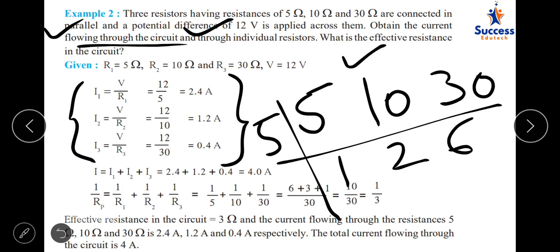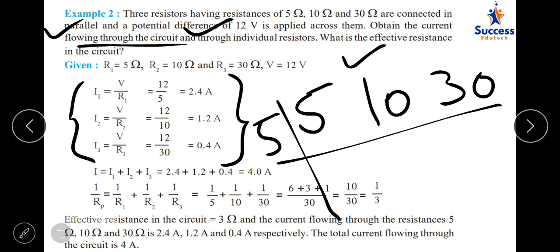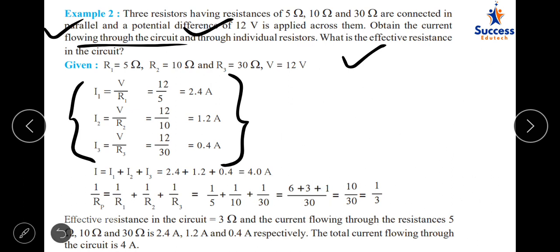So 5 1s are 5, 5 2s are 10, 5 6s are 30, 2 1s are 2, 2 3s are 6, and 3 1s are 3. All should be 1 at the end. So 5 2s are 10, 10 3s are 30. So LCM comes out to be 30. So you can just make all denominators 30.